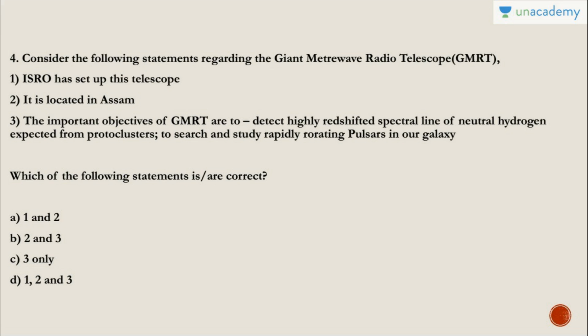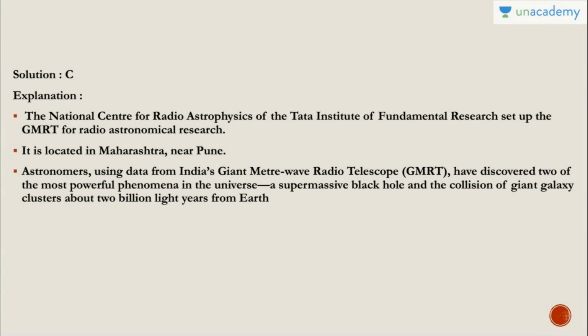Here ISRO is wrong. It is developed by National Centre for Radio Astrophysics of TIFR, that is Tata Institute of Fundamental Research. They had set up the GMRT for radio astronomical research, and it is located near Pune in Maharashtra. So 1 and 2 are wrong. So answer becomes C, that is 3 only. Third is absolutely correct.